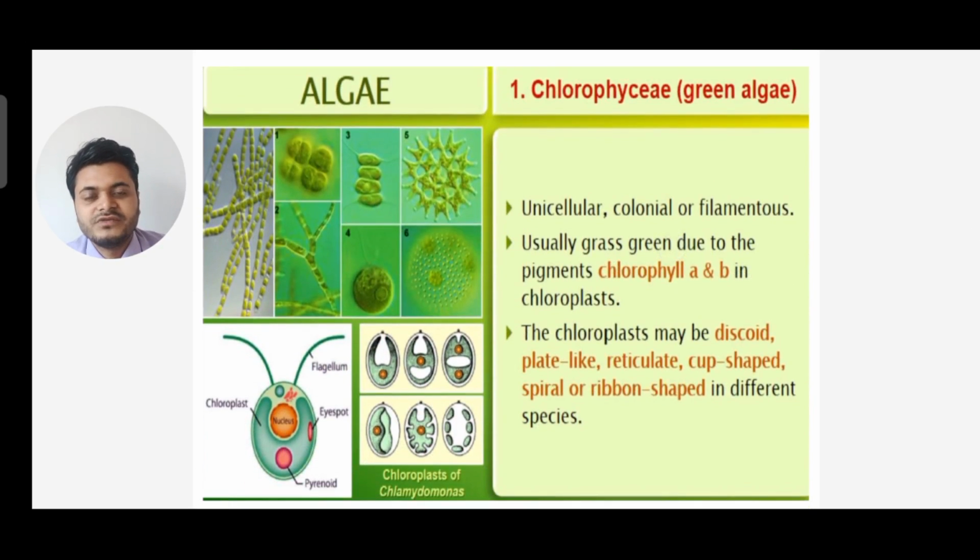Now first one, what is Chlorophyceae? Chloro means presence of chlorophyll, this is a green algae. These are unicellular, colonial or filamentous algae. They are usually grass green due to the pigments chlorophyll a and b in their chloroplast, and these chloroplasts may be discoid, plate-like, reticulate, cup-shaped, spiral or ribbon-shaped in different species. So they vary in shape, and due to chlorophyll a and b they are green in color. You can see examples are given.